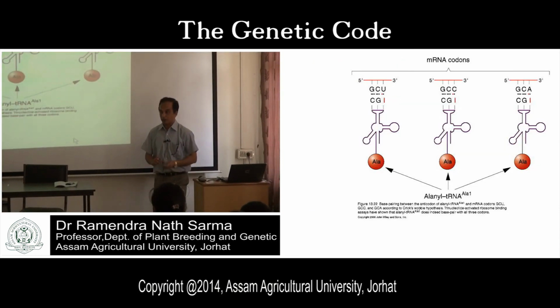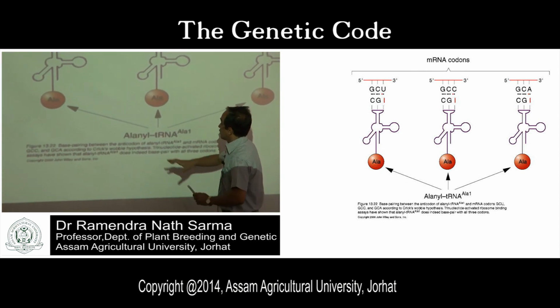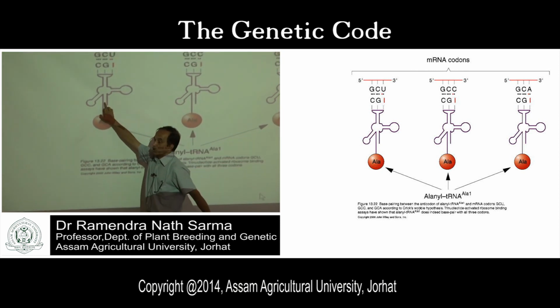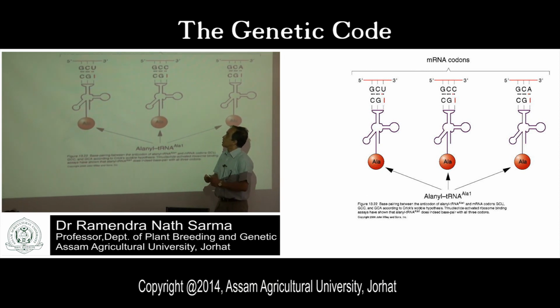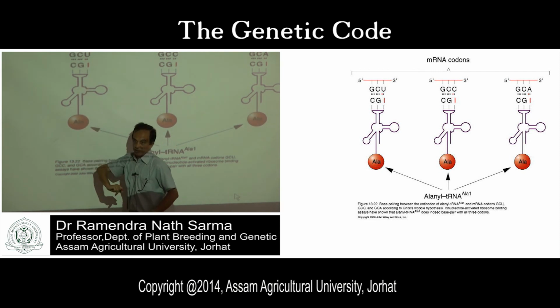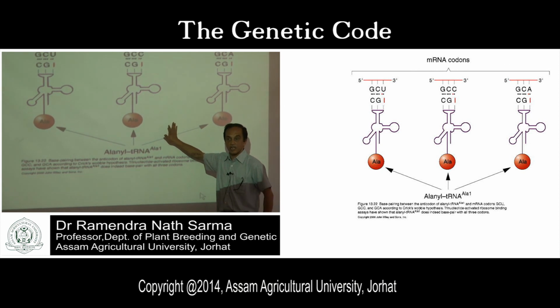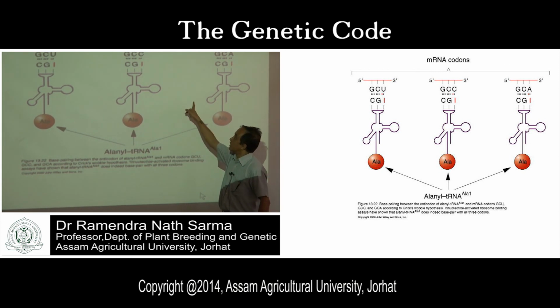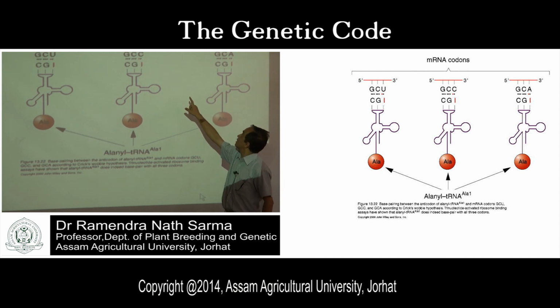Look at the example now. This is an experiment. This is the chemical structure of a tRNA molecule. It carries the amino acid alanine. In the 5' end of the anticodon, I is there, inosine. It is a chemically synthesized tRNA molecule. When I is present in the 5' end, it can recognize codons GCU, GCC and GCA.